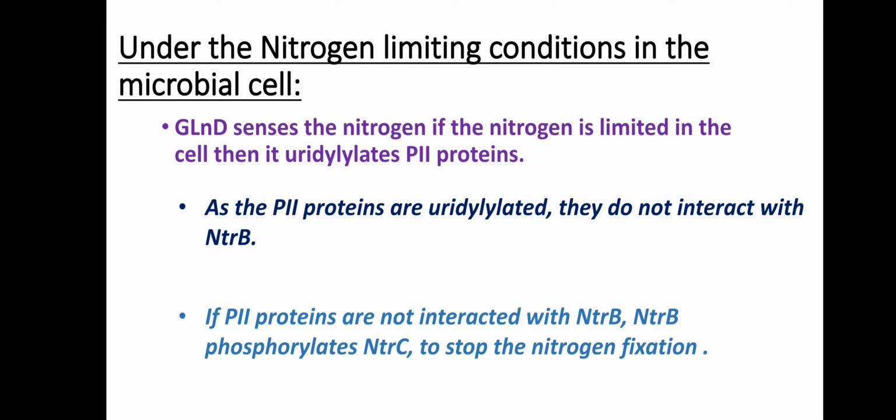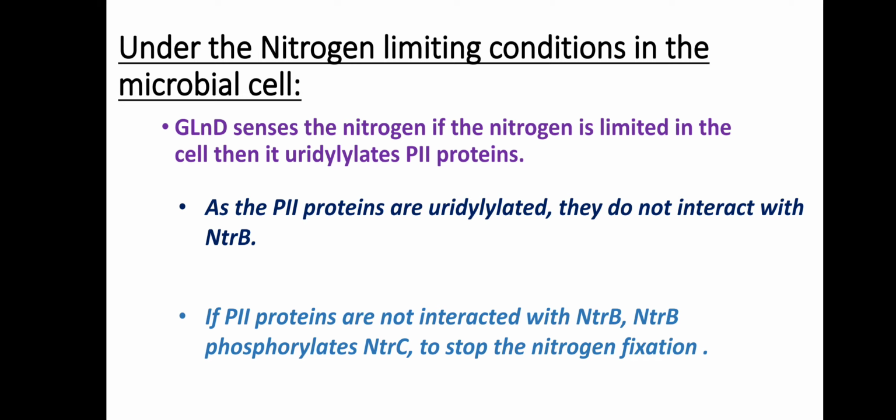Let's see. GLND, as soon as it senses the nitrogen present in the cell, it will come to know, okay, there is only limited amount of nitrogen. So it can sense it. So after sensing, what does this GLND do? This GLND uridylylates P2 proteins. Remember guys, in the excess conditions, what did the GLND do? GLND deuridylylated, means it removed the uridylyl group from the P2 proteins. But in the limited nitrogen conditions, this GLND will add a uridylyl group to the P2 proteins.